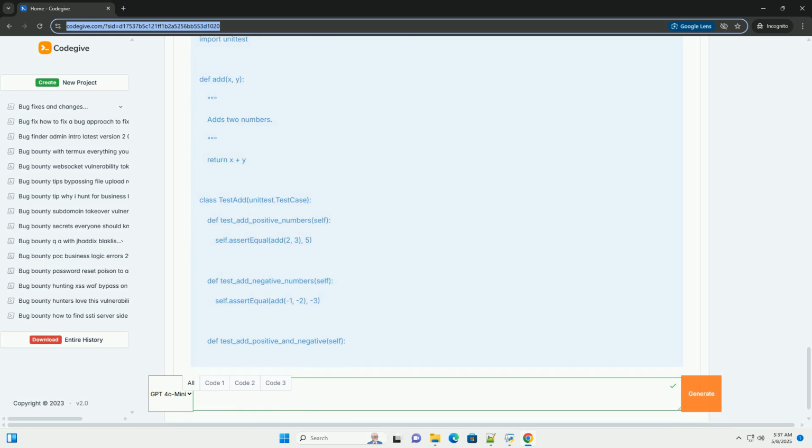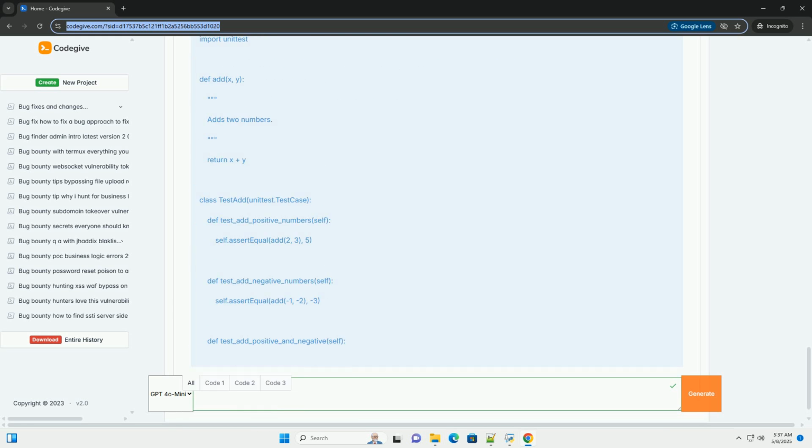Examine call stack, see the sequence of function calls that led to the current point of execution. Remote debugging, debug code running on a remote server or device. This is useful for debugging production issues or applications running in complex environments. Post-mortem debugging, analyze the state of the program after it has crashed. This can involve examining core dumps or logs to determine the cause of the crash.